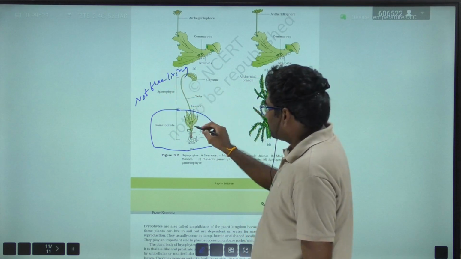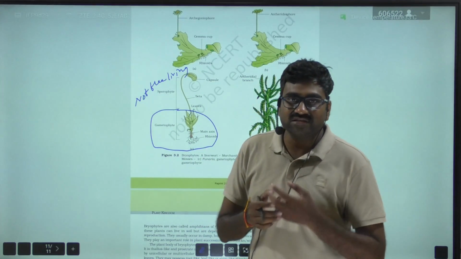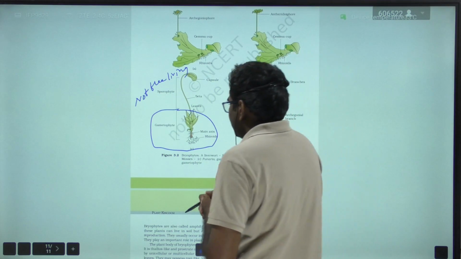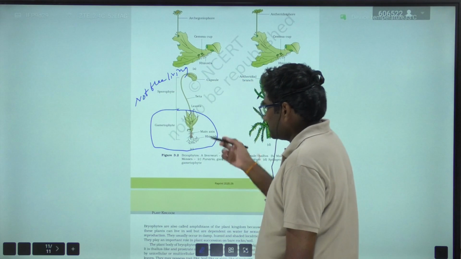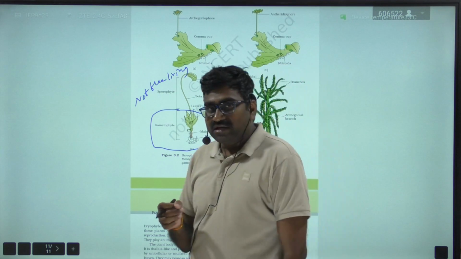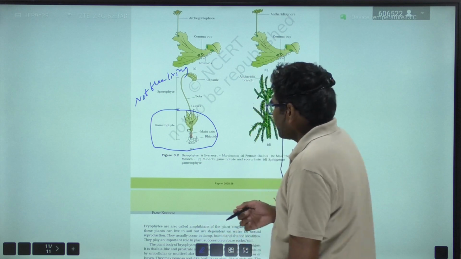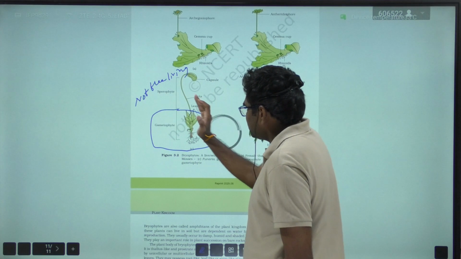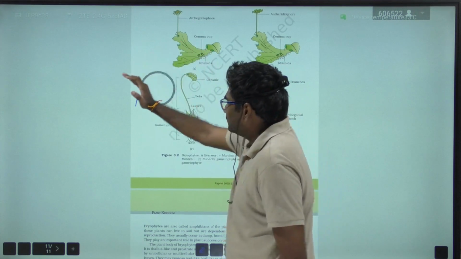It depends on the gametophytic structure, and this gametophyte bears the sex organs. Root-like rhizoids, stem-like cauloid, and leaf-like phylloids are present in the bryophytes. So this gametophyte is free living, whereas the sporophyte is not free living.